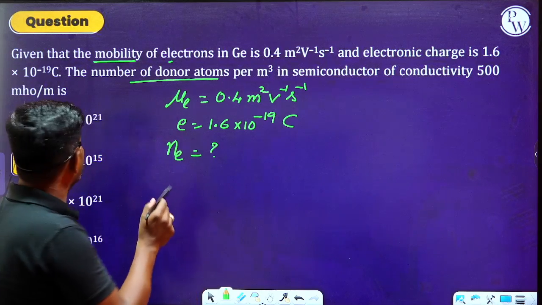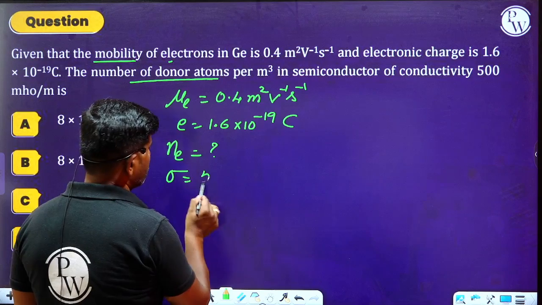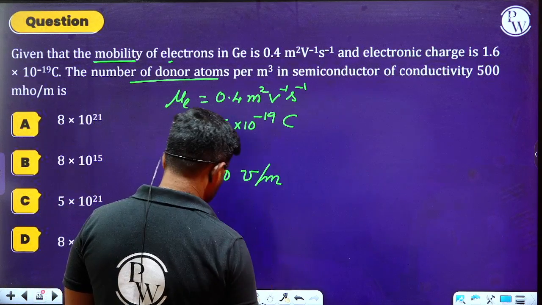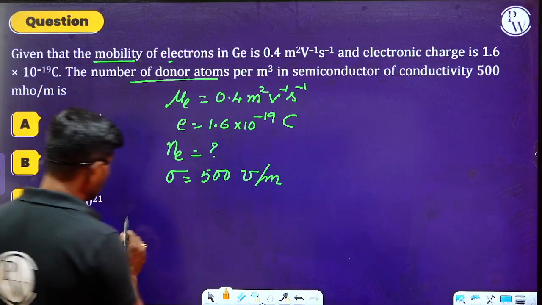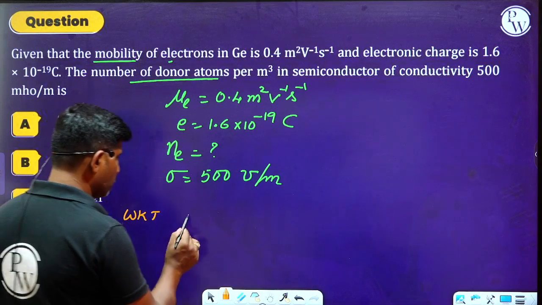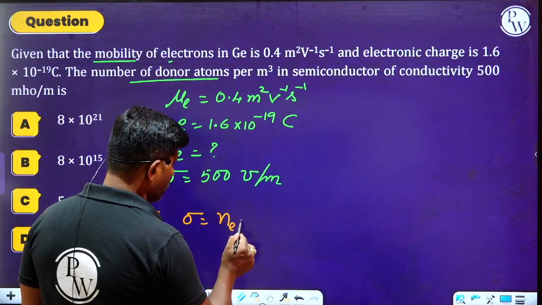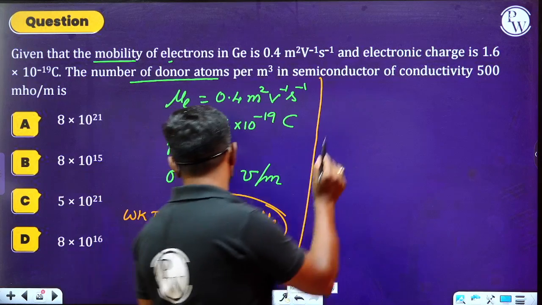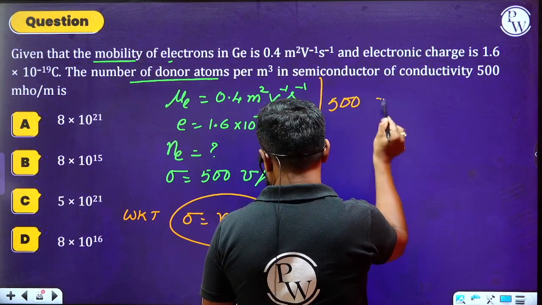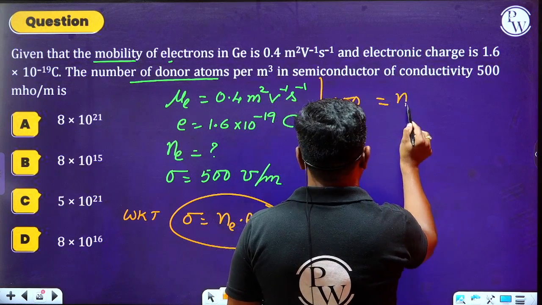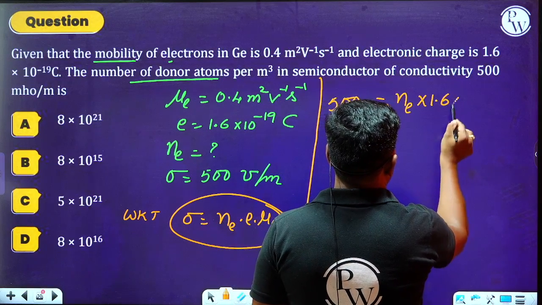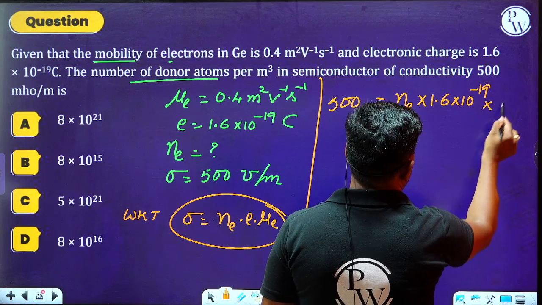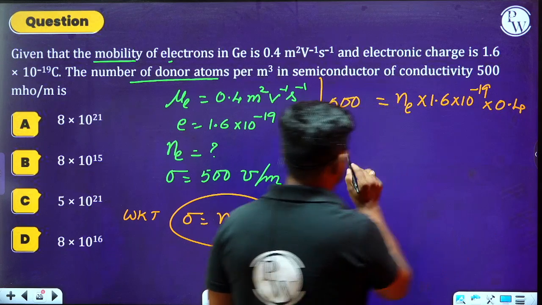The conductivity they have given is 500 mho per meter. So how can we do the simplification here? We know that sigma is equal to Ne into e into mu e. Just do the substitution. So we get 500 equals Ne, which we have to calculate, into 1.6 into 10 to the power of minus 19 into mu e. What is the mu e value? It is 0.4.